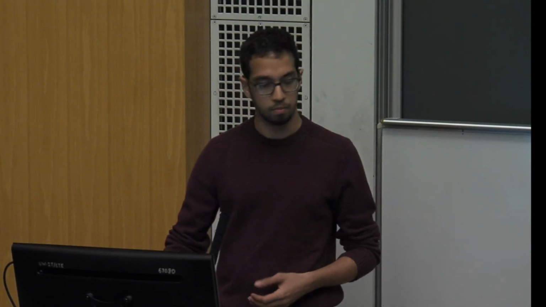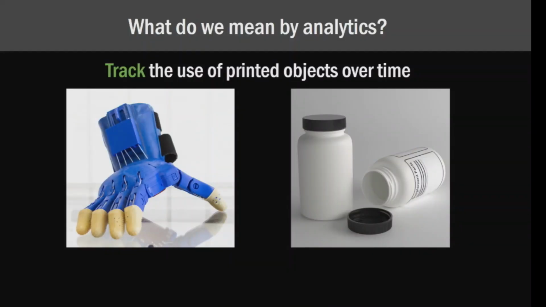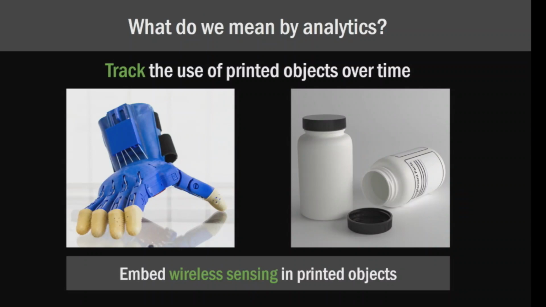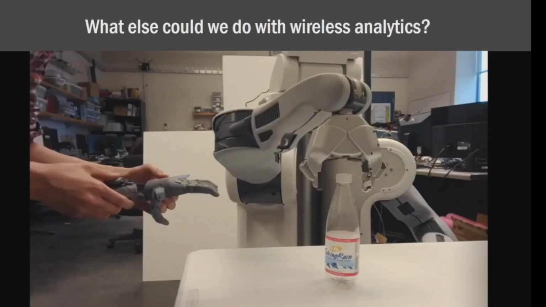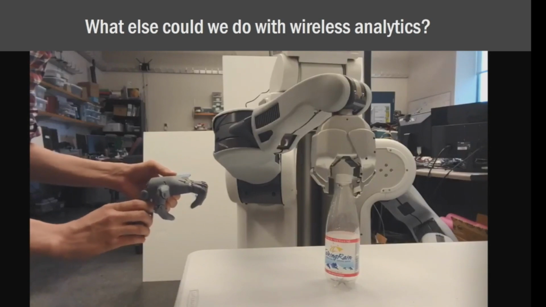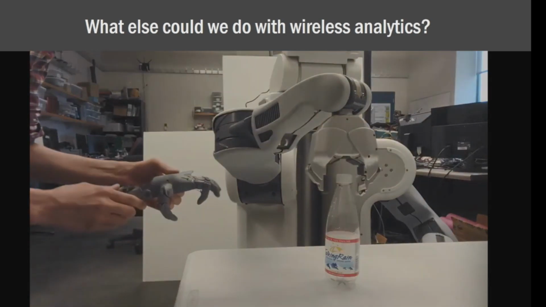And we could also think of other everyday objects like this plastic pill bottle here. If we could track things like when a user actually unscrews the cap, we could make sure that someone has either taken their medication or, say, make sure they haven't taken too much. So really, our goal overall is to embed wireless sensing into these 3D printed objects. We can also think beyond everyday objects, like things like this robotic arm here. If we could track the motion of a printed object and map that to this robot arm, there are all kinds of other cool things that we could do.